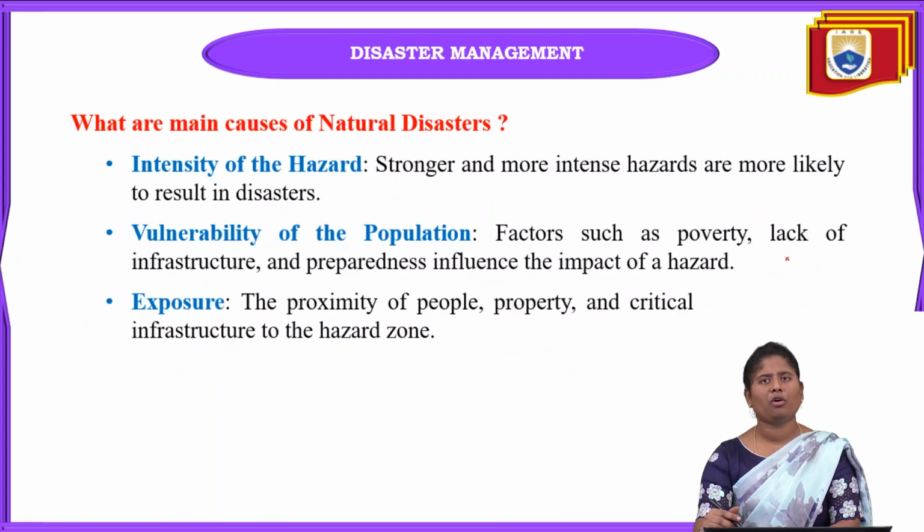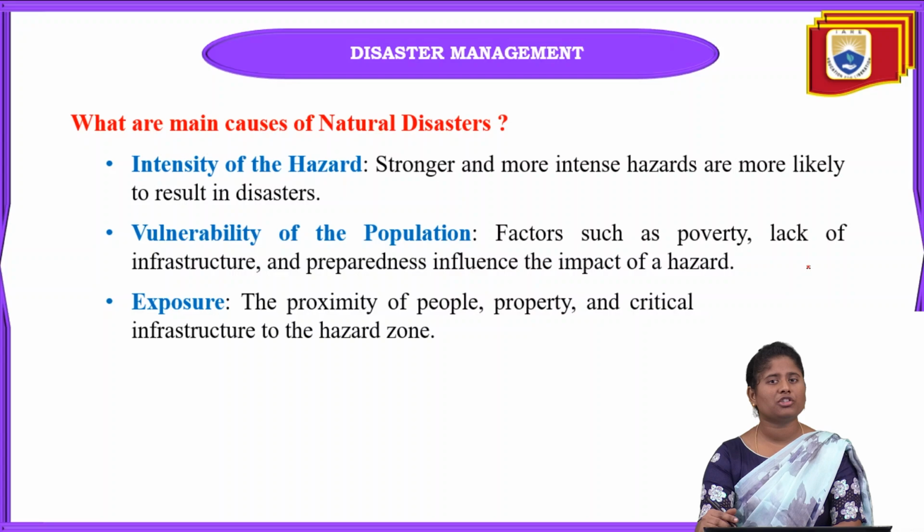And next one is main causes of natural disaster. The main cause is intensity of the hazard. If the hazards are much stronger and more intense, that can result in huge disasters. Next one is vulnerability of the population, and in this one, factors such as poverty or lack of infrastructure.